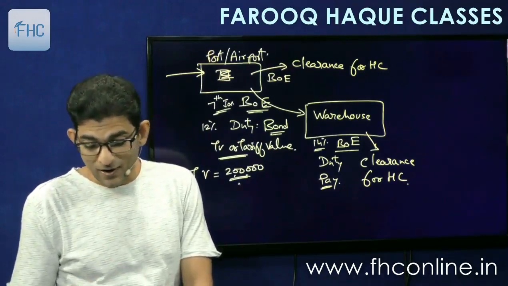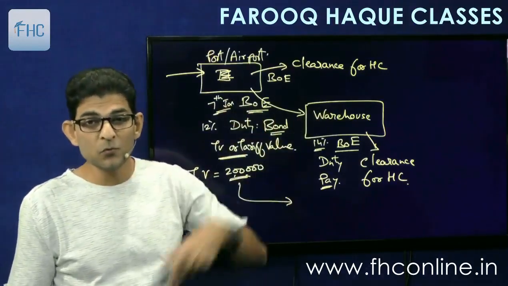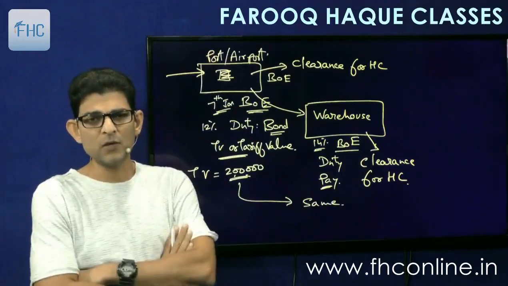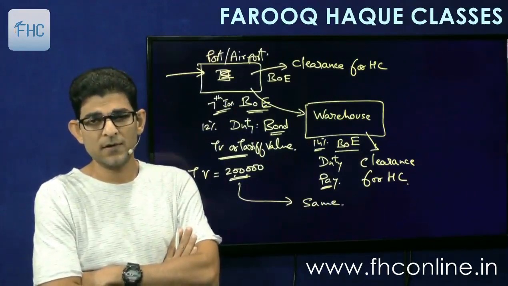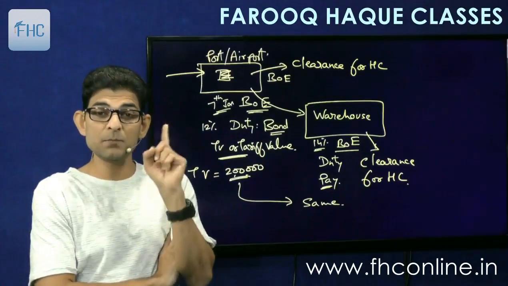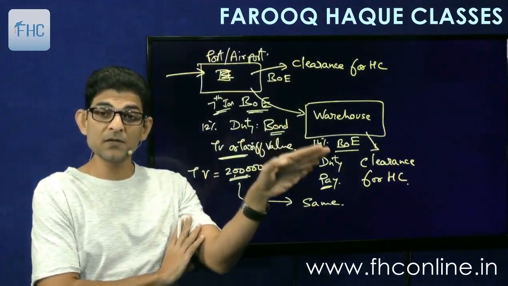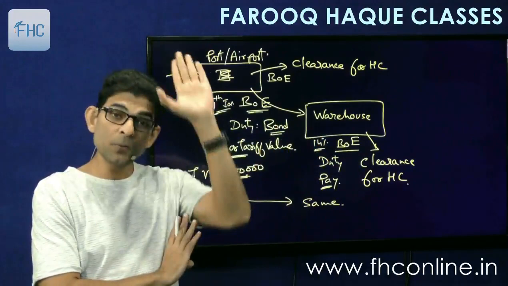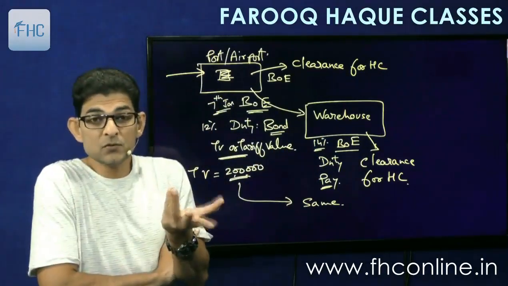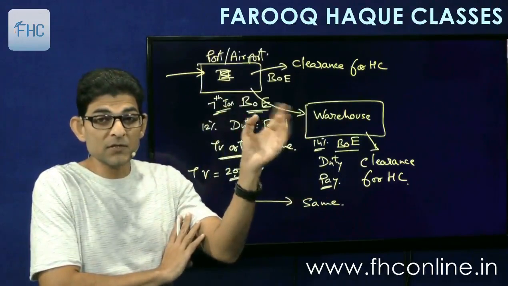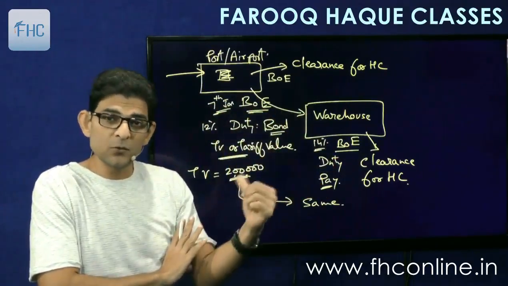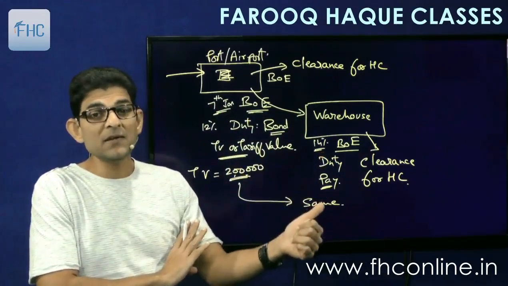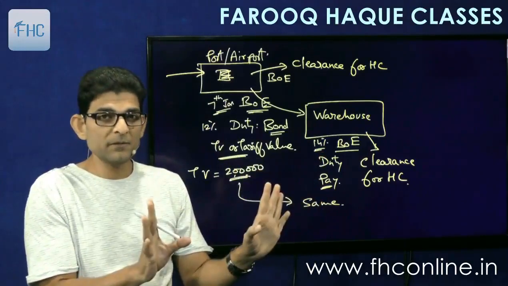So the point is that if I myself am going to remove the goods from the warehouse, value will be taken same, that is 2 lakhs, no problem. This is when the person who has imported the goods and has warehoused them clears it later on. Because transaction value means amount paid or payable for the import. I have paid 2 lakhs, so value will remain same. Even if I remove after 6 months or 8 months or 9 months or 10 months, value will remain same, that is 2 lakhs. Duty rate may change, but value will remain same. Understood up till here? Very good.